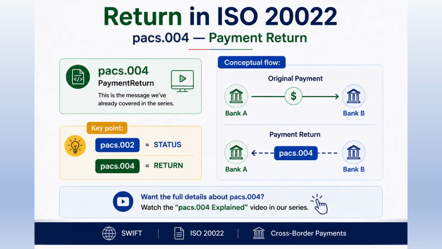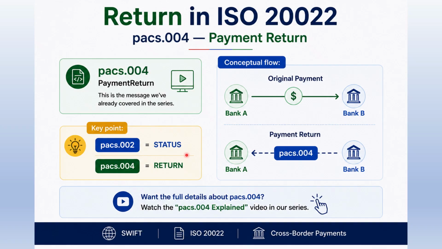And this brings us to pacs.004. pacs.004 is the ISO 20022 payment return message. Conceptually, the original payment moves from Bank A toward Bank B. When a return is required, pacs.004 is used in the applicable return flow back toward the original sending side. This gives us a very important distinction.